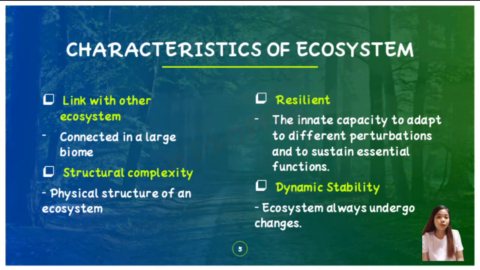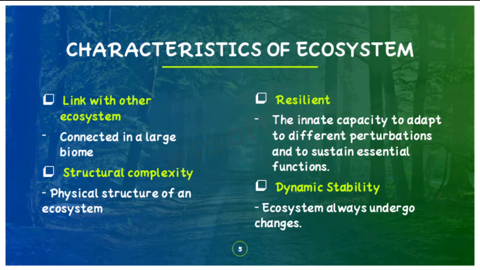So, we also have the characteristics of ecosystem. First is linked with other ecosystems, which refers to being connected into a larger biome. No ecosystem exists alone. They are interconnected via outputs and inputs that act as a link. For example, a river may receive many inputs from terrestrial ecosystems through which it flows.